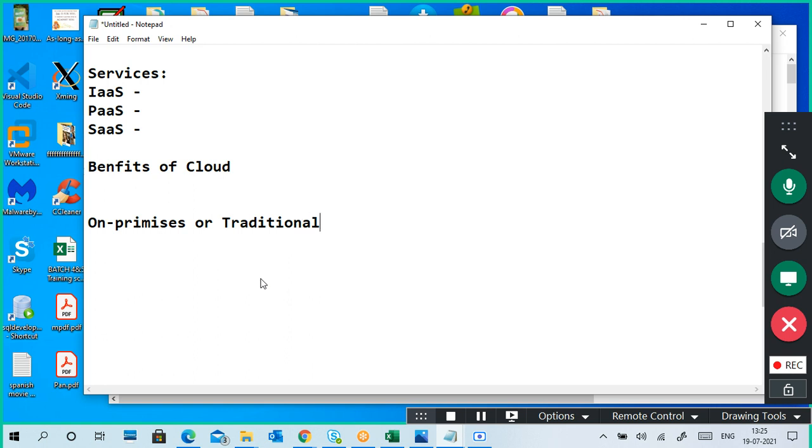Okay, traditional data center. So what is the difference between on premises or a traditional data center and cloud services? Okay, so I'm telling it in simple words, just word wise, but later I will definitely put it point wise. Otherwise you will be confused, because if I go two or three times, obviously you can remember the points.